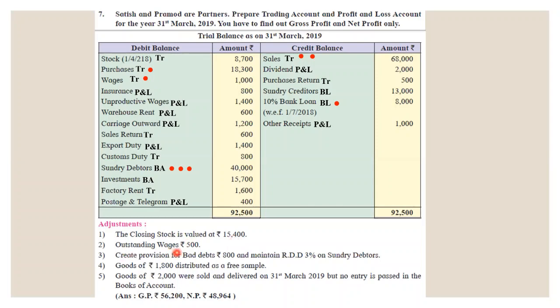Then outstanding wages rupees 500 are given. So I have made a mark here. We will add it in the current wages, plus it will be recorded in the liability side of the balance sheet.